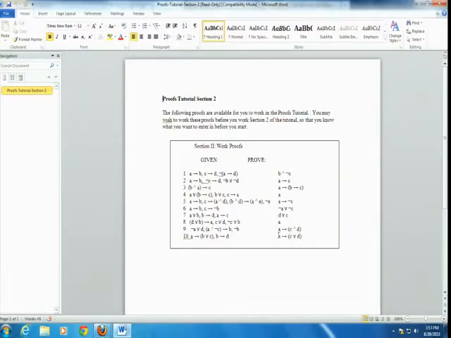It will take you a while to enter them on the computer, because each line that you write on your paper, you will also have to enter on the computer, and then it will check it and make sure that it's correct. That's why you're using an older system, because it's much smarter than WebAssign. We've built a lot of intelligence into it, so it will check and see if what you have done is actually valid and allowed. It also detects when you're finished with the proof, and it keeps track of which problems you've done. If you're in the middle of working and you log out for some reason, it saves what you've been doing so far.